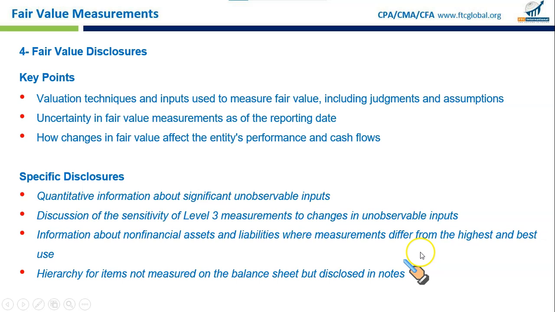Then we have a hierarchy for items not measured on the balance sheet but disclosed in notes. Like if a company discloses an asset and potential sale of that asset that are not listed on the balance sheet, they must classify the fair value based on where it falls in the hierarchy. You need to tell which of level 1, level 2, level 3 that specific asset falls into.